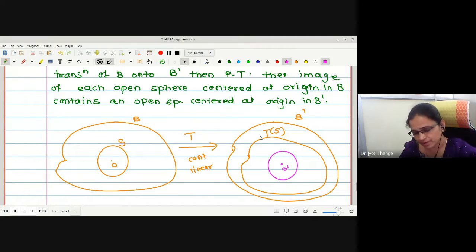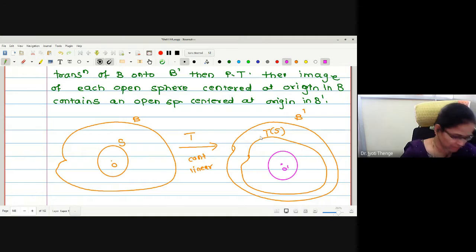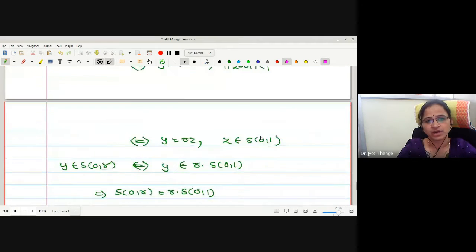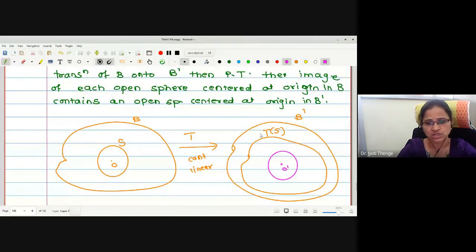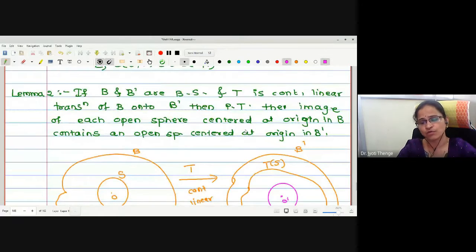This kind of theorem we have proved already in multivariable differential calculus. We are not going to repeat the proof here. In the next lecture, we will go directly to the open mapping theorem. Up to this, if you have any difficulty, you can ask. Both the lemmas: Lemma 1 I have given with proof, Lemma 2 the statement. In the next lecture, we will go for the open mapping theorem, and last, we will start the closed graph theorem. With this, Banach space will be completed, and still we have to go further for the Hilbert spaces.